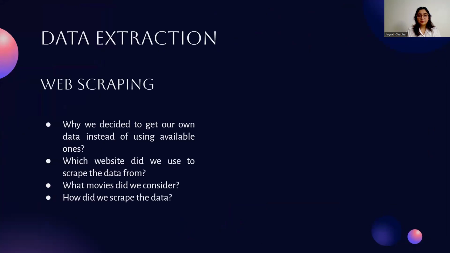Here we have not used any pre-existing data set. We have scraped the data on our own from a website called IMDb. We have scraped the data of 2 movies here, Oppenheimer and Barbie, and we have scraped this data using Beautiful Soup.